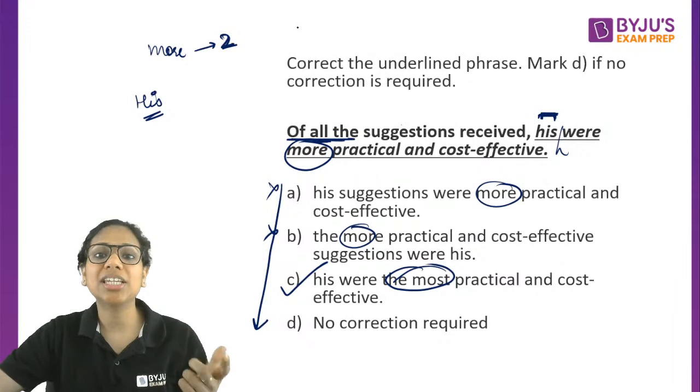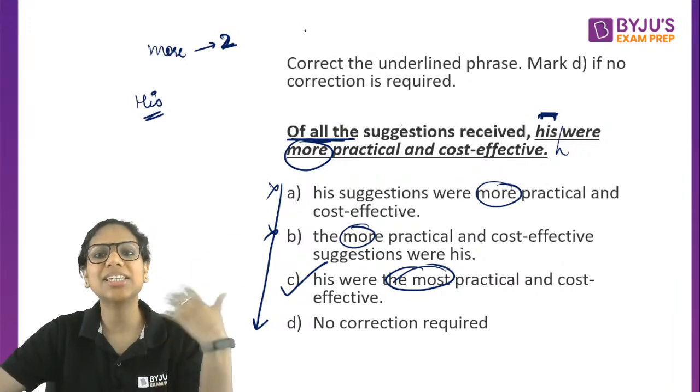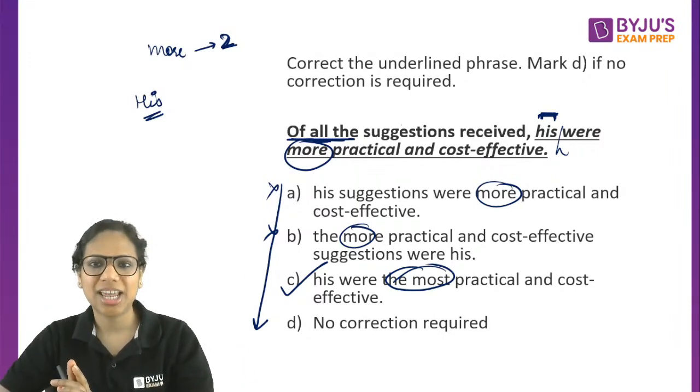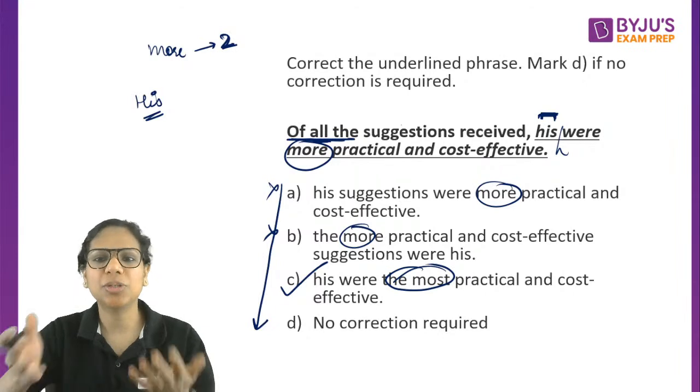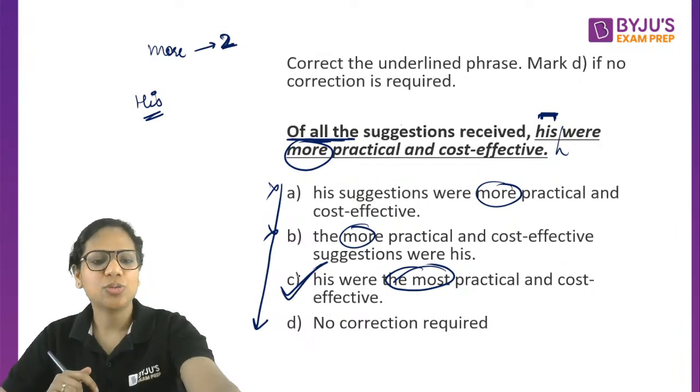Of all the ideas, I liked his the most. I liked his the most. So I liked his idea the most. So this is implied, right? So we need not repeat these suggestions again. So C is our answer. I hope this makes sense.